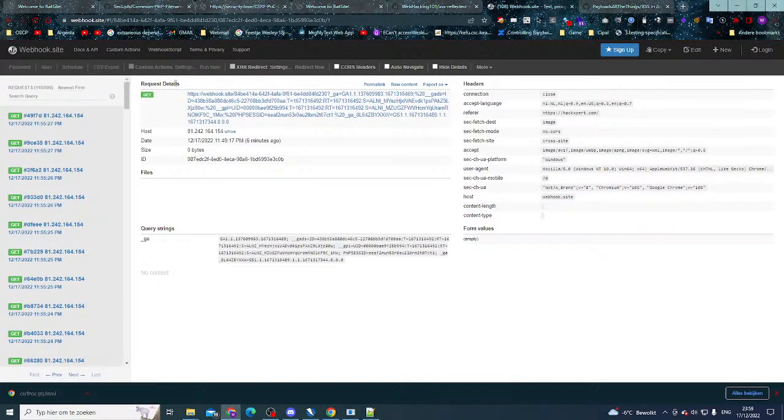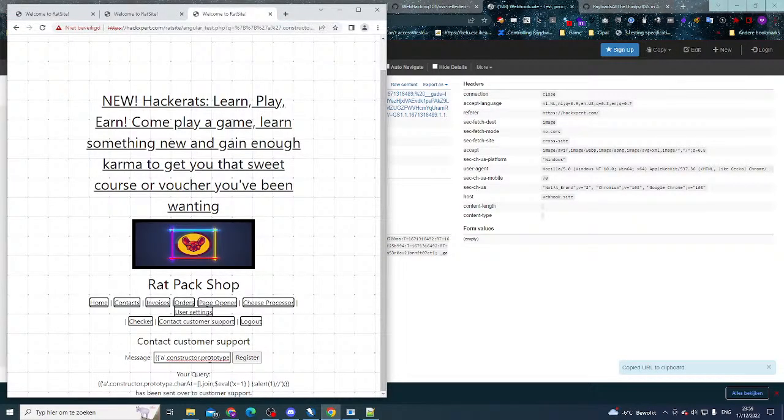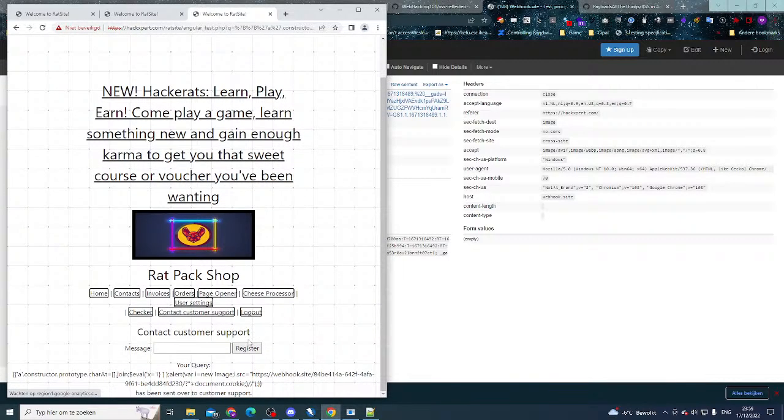So we have 108 requests coming in. Where is our string? There we go, our URL. And we have to replace this URL right here, of course. And then we see register. Nope, it didn't seem to have spawned an image, at least not at this moment, so something's going wrong.